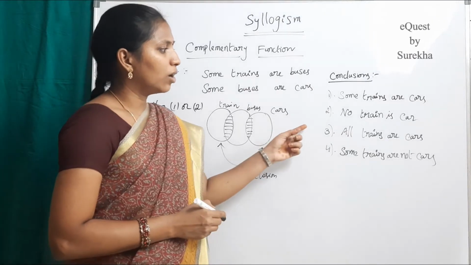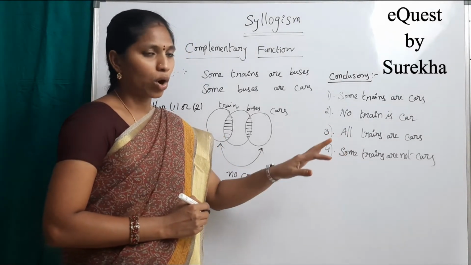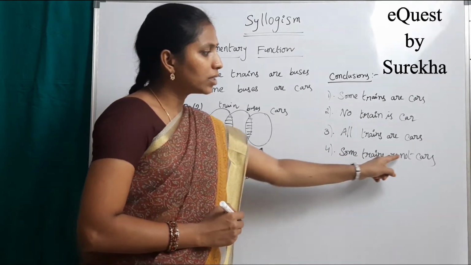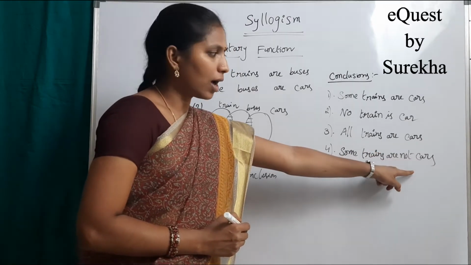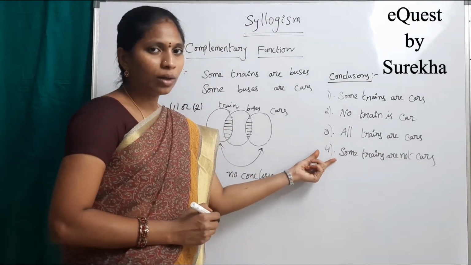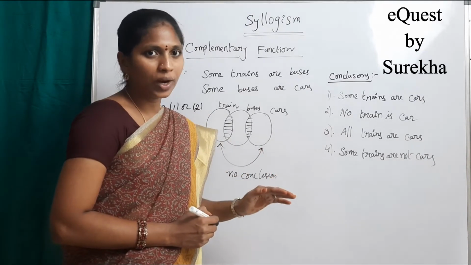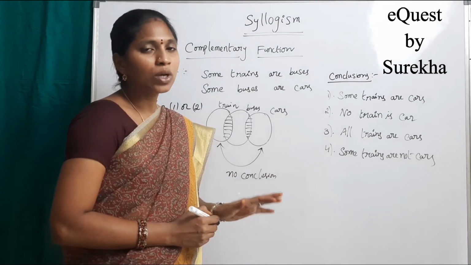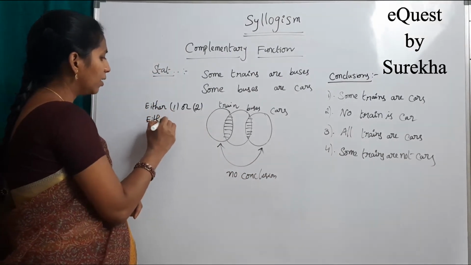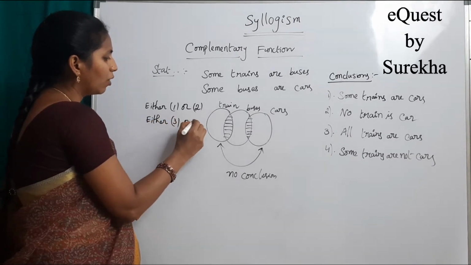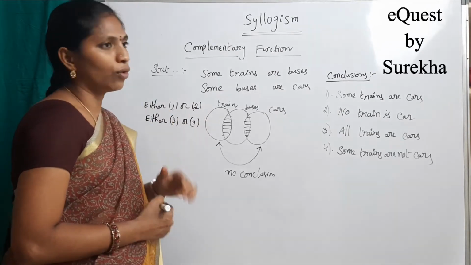Now see the third one. All trains are cars. What is the second part in this pair? Some not. See the fourth one, some trains are not cars. So this is a pair, 3 and 4. But we should use either or because both are not true at a time and both are not false at a time. So use either or. Another answer is either 3 or 4. Either 1 or 2 follows, either 3 or 4 follows.